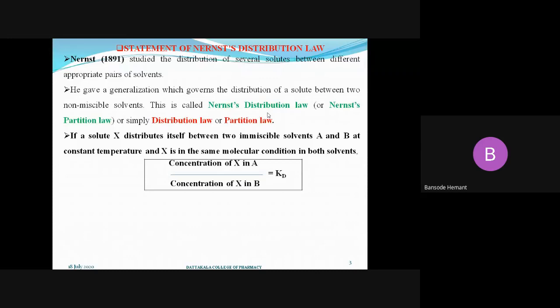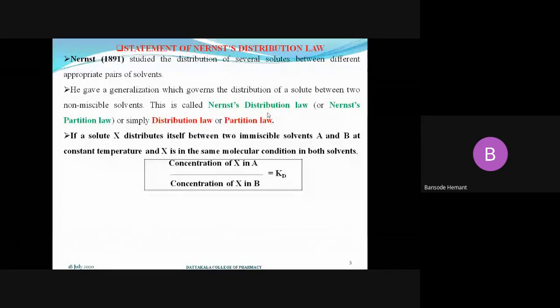Then what happens? The ratio of the concentration of solute X in solvent A to the concentration of solute X in solvent B will be equal to Kd.